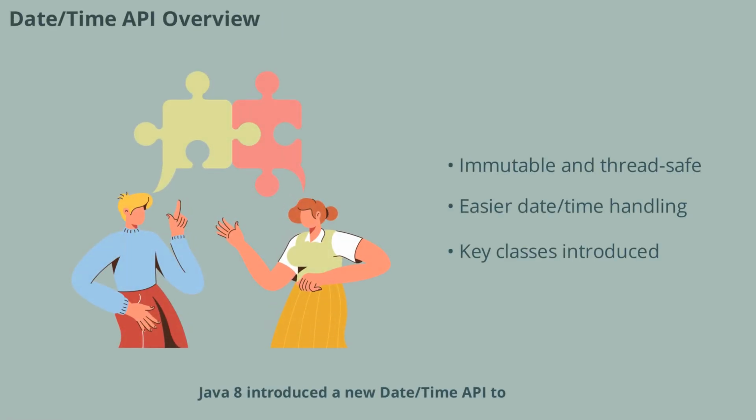Java 8 introduced a new date-time API to address the shortcomings of previous date and time handling. The new API is immutable, thread-safe, and much easier to use. Key classes include LocalDate, LocalTime, LocalDateTime, ZonedDateTime, Period, Duration, and TemporalAdjusters. Understanding how to work with these classes is essential for modern Java development and is often covered in interviews.